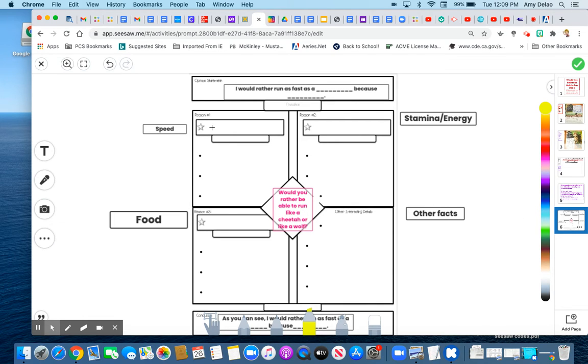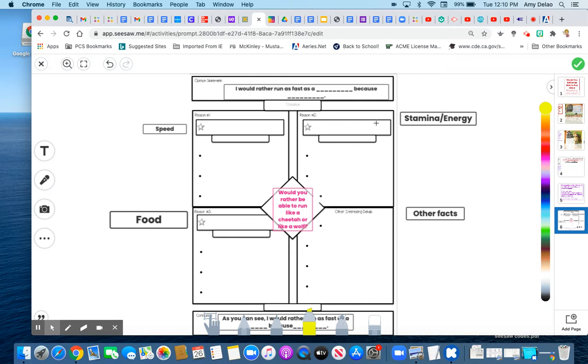So I think wolves can run, or you can say wolves are one of the fastest land animals, and they can run for hours. You see these three little dots, that means you should have three things here, and then here is a sentence like wolves can run whatever speed, or cheetahs.